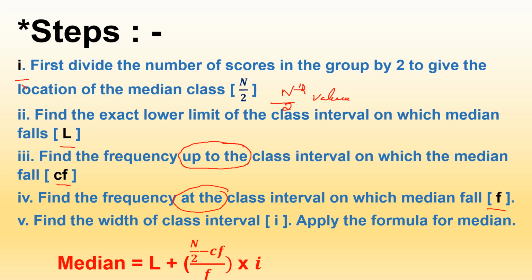That is F. Finally, find the width of the class interval, denoted by the letter I, and apply it in the given formula: median equals L plus (n by 2 minus CF) divided by F, into I. In other terms, median equals the exact lower limit of the median class, plus n by 2, that is the number of observations divided by 2, minus the frequency up to the median class interval, divided by the frequency at the median class interval, into the width of the class interval.